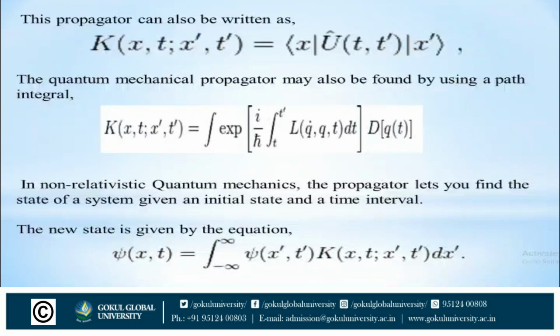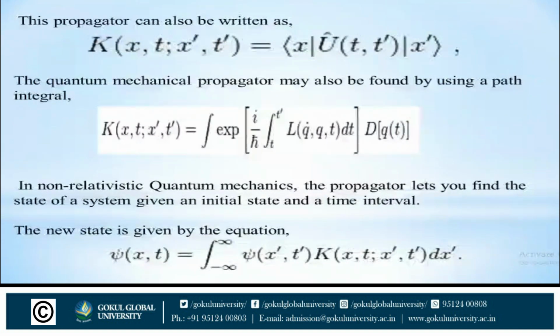Now, the quantum mechanical propagator may also be found by using the path integral. So we can say that K(x,t;x',t') = ∫ exp[(i/ħ) ∫ from t' to t L(q, q̇, t) dt] Dq(t). Here L is a Lagrangian function, which is a function of the generalized coordinate and time t.